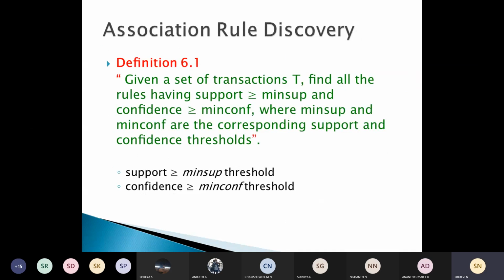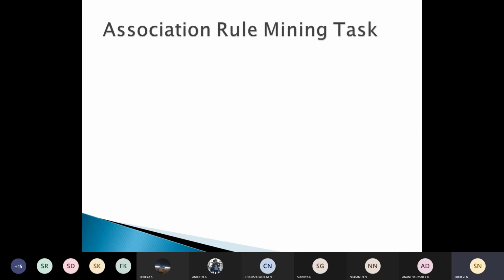Association rule discovery. Given a set of transactions T, find all the rules having support greater than or equal to the minimum support value, and confidence greater than or equal to the minimum confidence, where minimum support and minimum confidence are the corresponding support and confidence thresholds. So we have some minimum threshold fixed, and given a set of transactions, we have to find all the rules which have support and confidence greater than or equal to their corresponding threshold values.